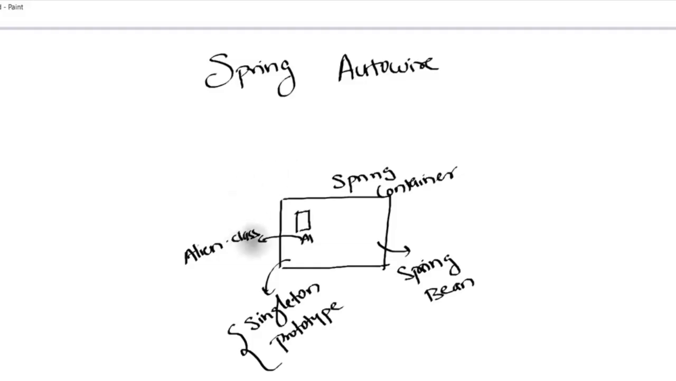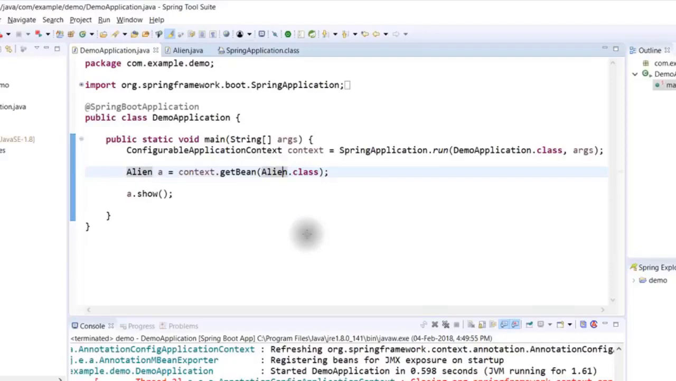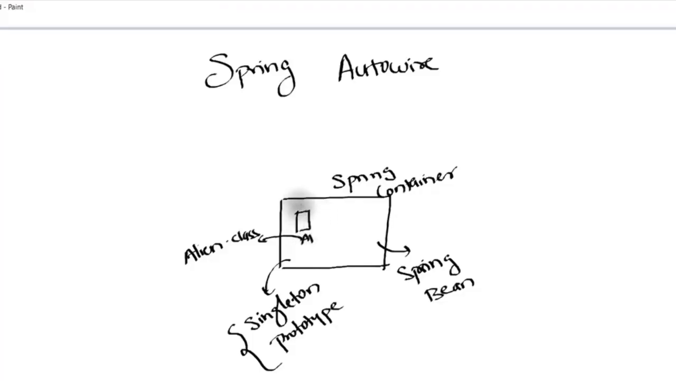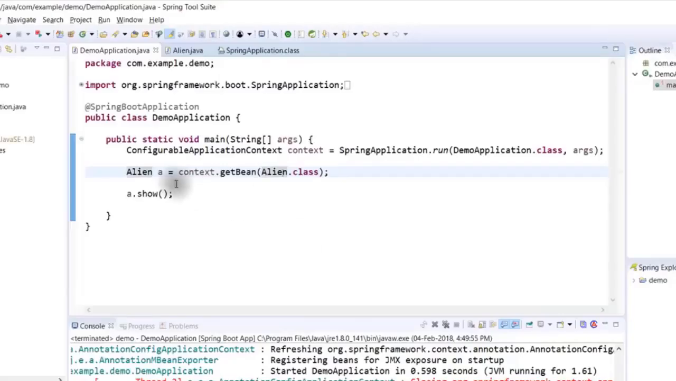So it will check, do we have an alien bean there? Hey, we do have it. Can you see that we do have an alien bean here? It will get connected automatically. So that means Spring Framework is injecting this object in your application. So this object which is created by Spring Framework or Spring Container, you will get this object in your application. That's what we say dependency injection, right?